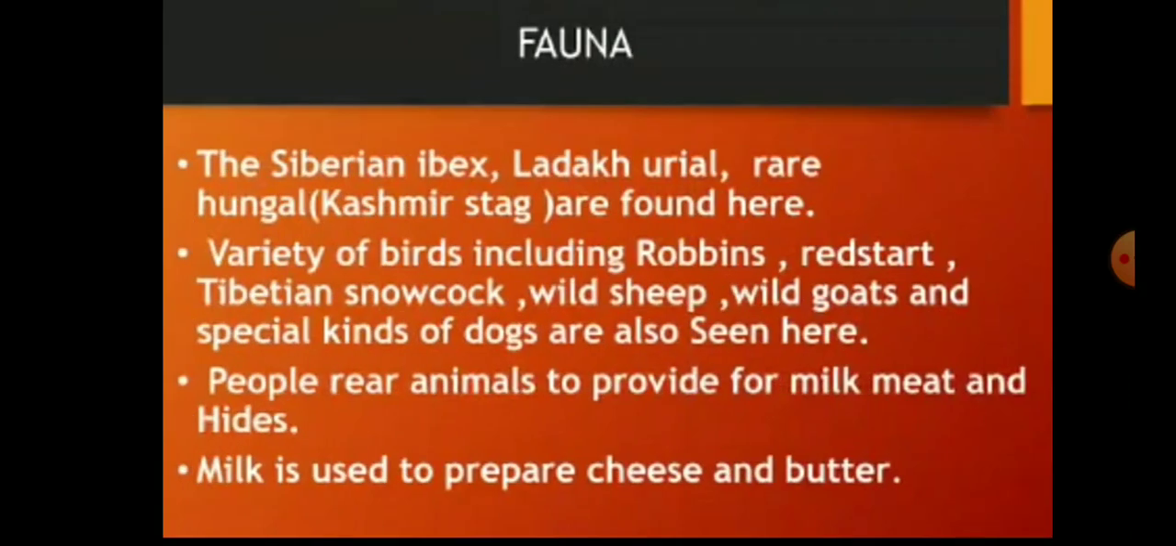Fauna of Ladakh. The Siberian ibex, Ladakh urial, rare hangul are found here. Variety of birds including robins, redstart, Tibetan snowcock, wild sheep, wild goats and special kinds of dogs can also be seen here. People rear animals to provide for milk, meat and hides. Milk is used to prepare cheese and butter.